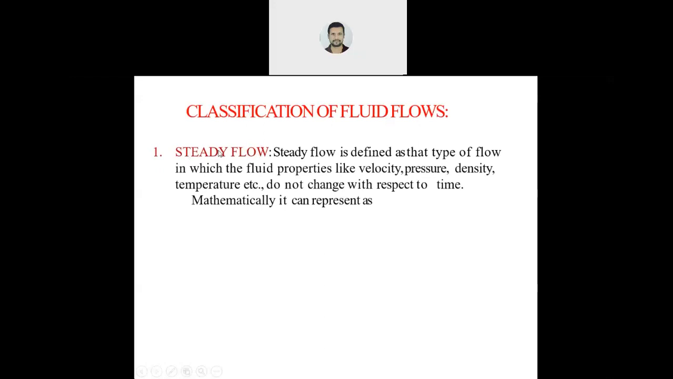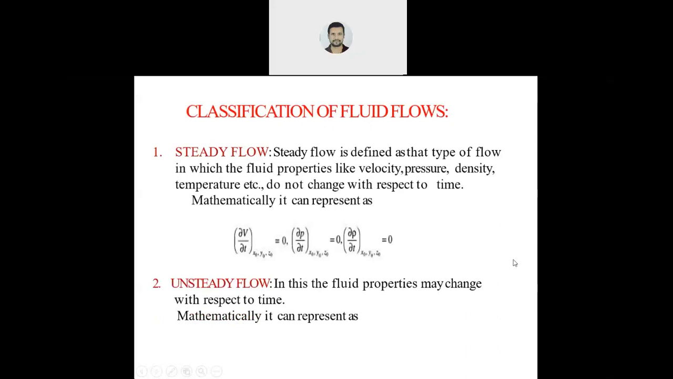So first case, steady flow. What is the steady flow? A flow is defined as steady flow when the fluid properties like velocity, pressure, temperature, density will not change with respect to time. Means when the properties are not changing with respect to time, it is known as steady flow. If it is not changing with time, its derivative with respect to time will be 0. Clear?